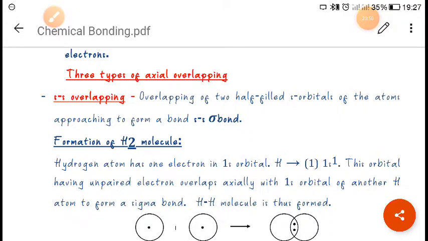Now next is the types of axial overlapping, or we can say types of overlapping. The first type is ss overlapping, or we can say formation of sigma bond.